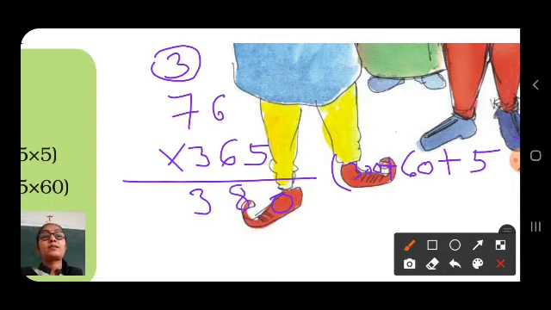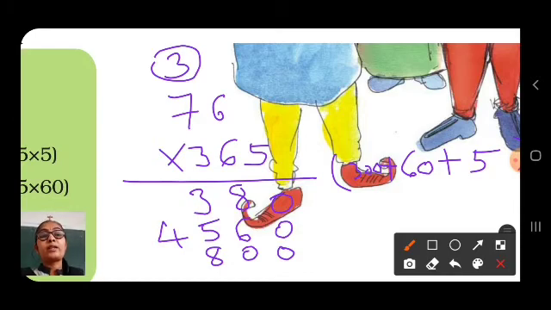Now we will multiply with 60. So first we will write here 0. 6 6s are 36. Here 6. 3 will be carried over. 6 7s are 42 plus 3, 45. Now we will multiply with 300. So first we will write here 20. So 3 6s are 18. 1 will be carried over. 3 7s are 21 plus 1, 22.